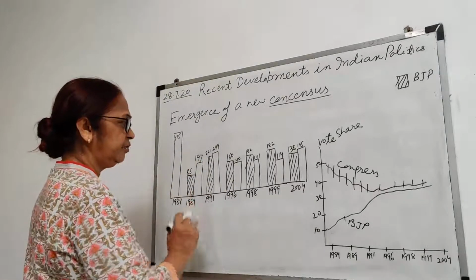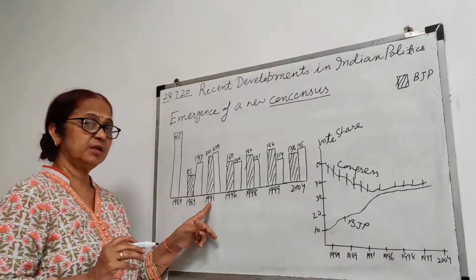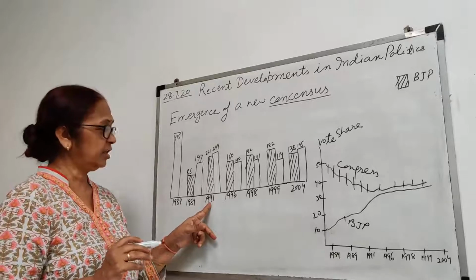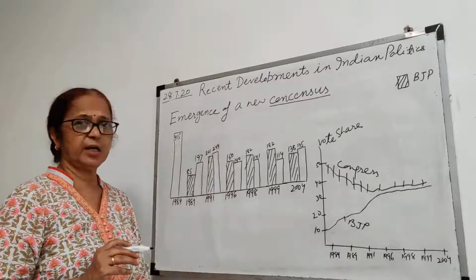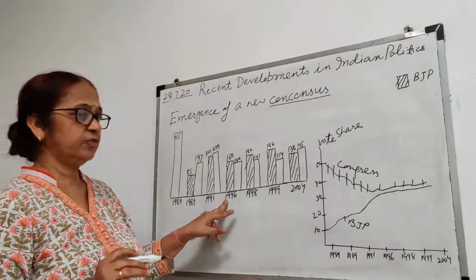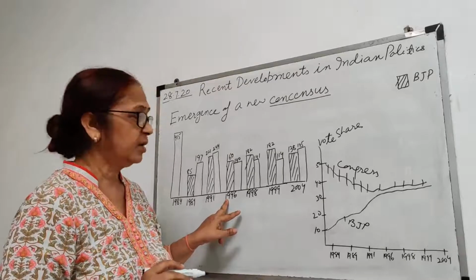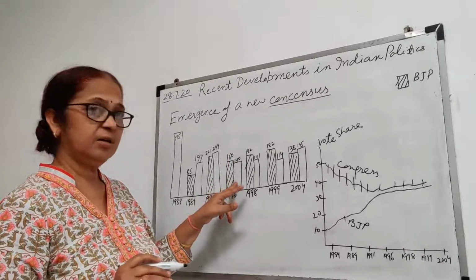In 1991, what happened once again? It was the assassination of Mr. Rajiv Gandhi, and then again the BJP got fewer seats and the Congress could get more seats. Now it was the era of 1996. In 1996, the BJP got more seats than the Congress.